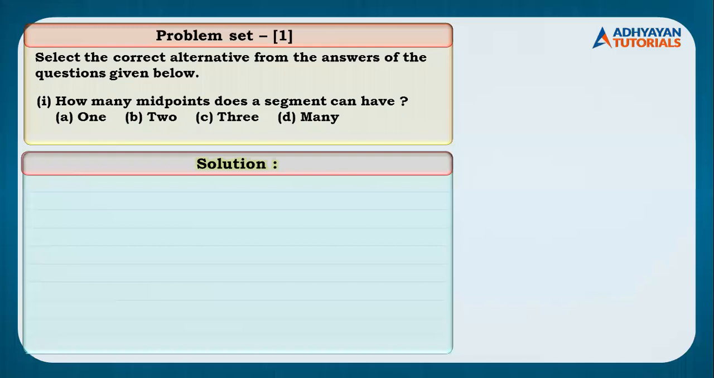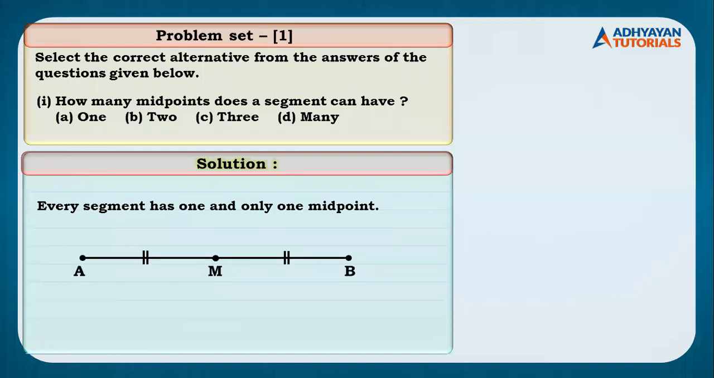I'll tell you the answer for this particular question, children, is option B. Why? Every segment has one and only one midpoint. For instance, M is the midpoint of AB, as you can see it in the figure, option A. Next question.